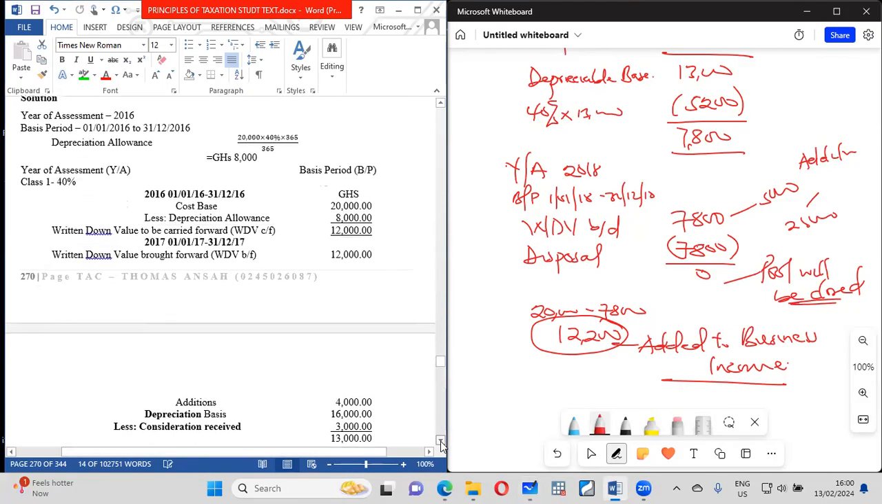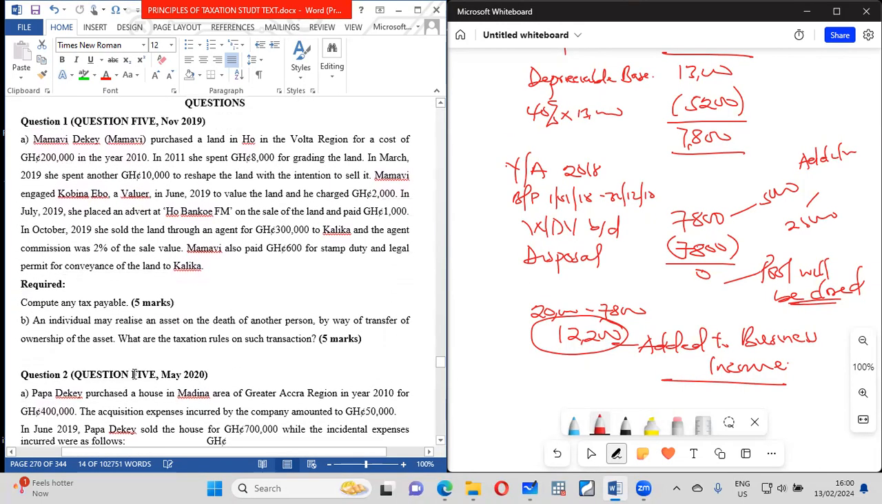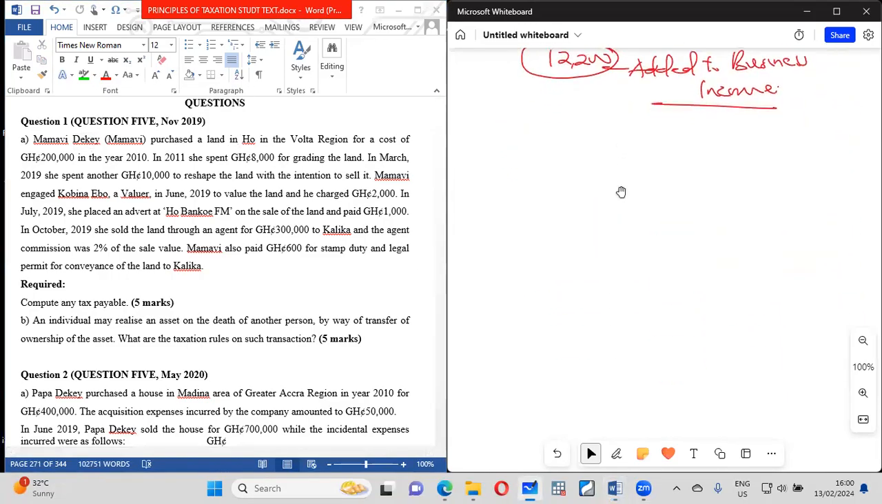You just have to take your time and go through the past questions. So for example, we have this question 1 in front of us. What question 1 is asking for is that we should compute the tax payable. It says that Mama V Deke purchased a land in Ho. So this is land, okay? This is a land issue.